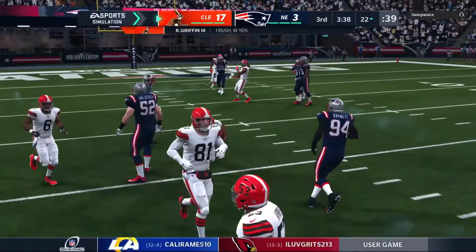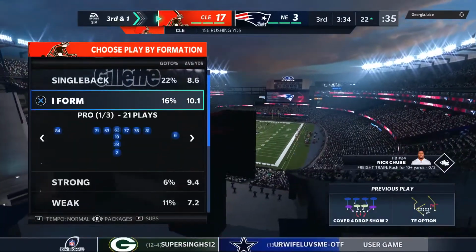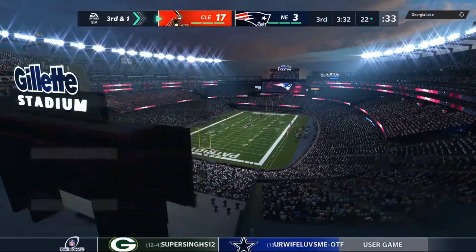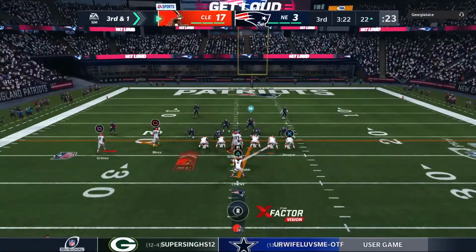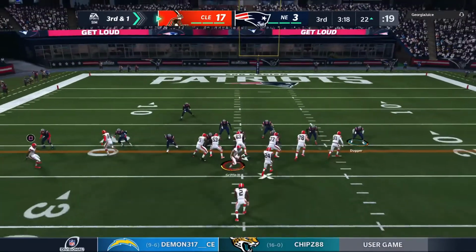They give him 10 that time as he was able to get away from the pressure and get a nice gain. Partner, he was going through his progressions. Not there, not there. After about the 3rd one, he decided he better pull it down and run for it. And he slides down and avoids the hit for good measure.